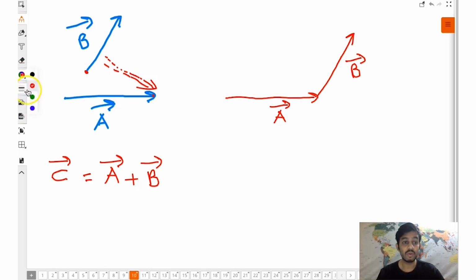And now, what does the triangle law say? The resultant will be given by the third side. Okay, let's draw the third side first of all. This is the third side. But what does the statement say? Resultant is given by the third side of the triangle taken in opposite order. That means the head should be here.